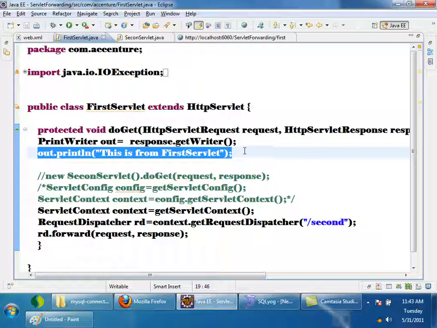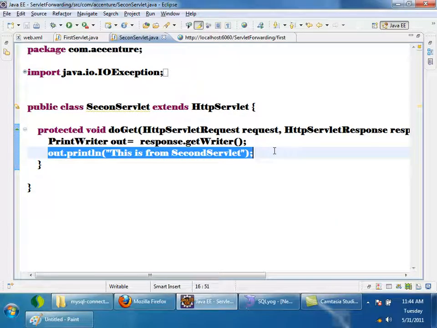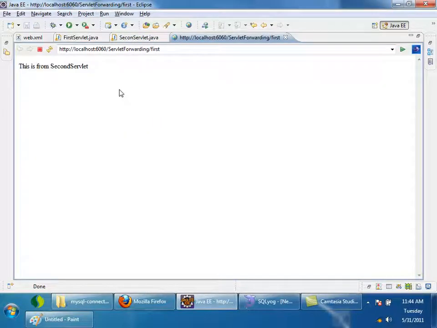So this might have gone to the server. Then I am forwarding it to the second servlet, and again it is printing out.println of the second servlet. So I am expecting the output of both the servlets, but the output which I got is only from the second servlet. The reason is, see the reason. I'll just show you the diagram and then talk to you.